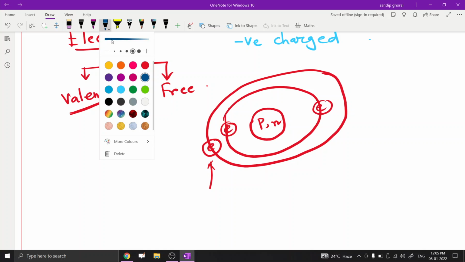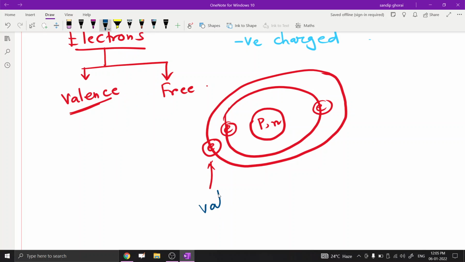Sometimes this valence electron can be easily knocked off and transferred to another atom. Then this electron can move freely, breaking loose and moving easily, so it is also called a free electron.